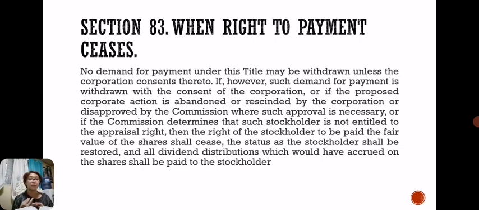2. If the proposed corporate action is abandoned or rescinded by the corporation. 3. The said proposed corporate action is disapproved by the Commission where approval is necessary, or if the Commission or SEC determines that such stockholder is not entitled to the appraisal right. If any of this happens, the status of the stockholder shall remain the same, and all dividend distributions will be paid to the stockholder.